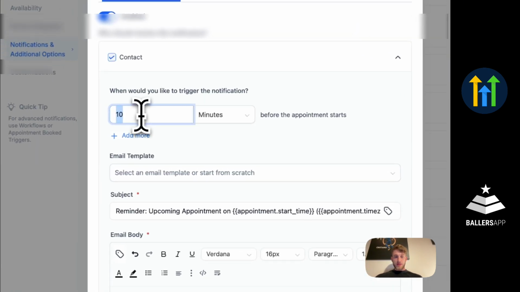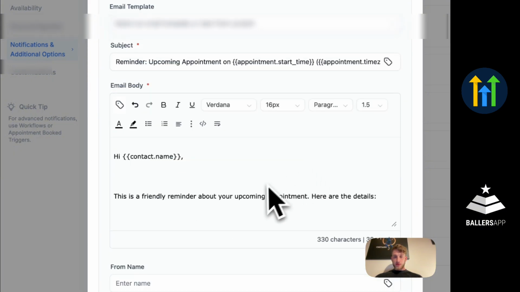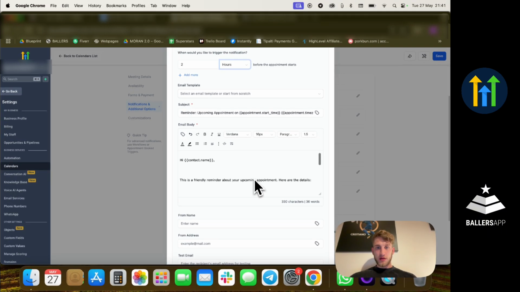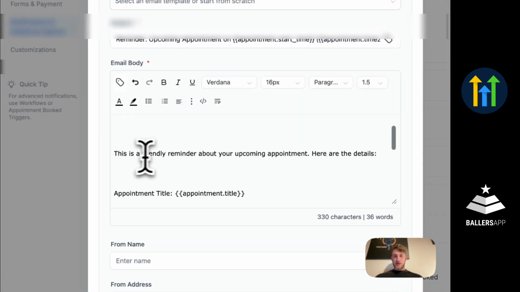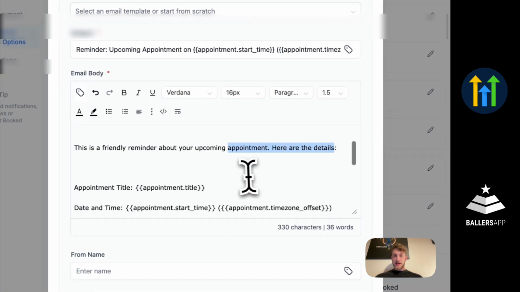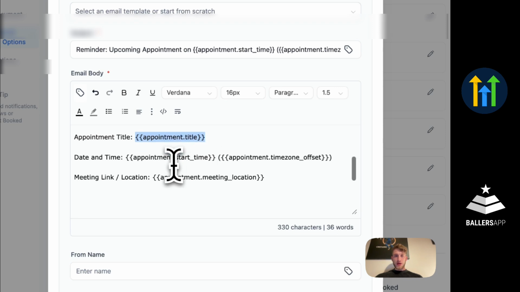Let's say you want to remind them 2 hours before the trial class. You can change the body of the email, for example: hey, contact name, this is a friendly reminder about your upcoming trial at this academy. They will also see the name of the event, the date and the time it starts.